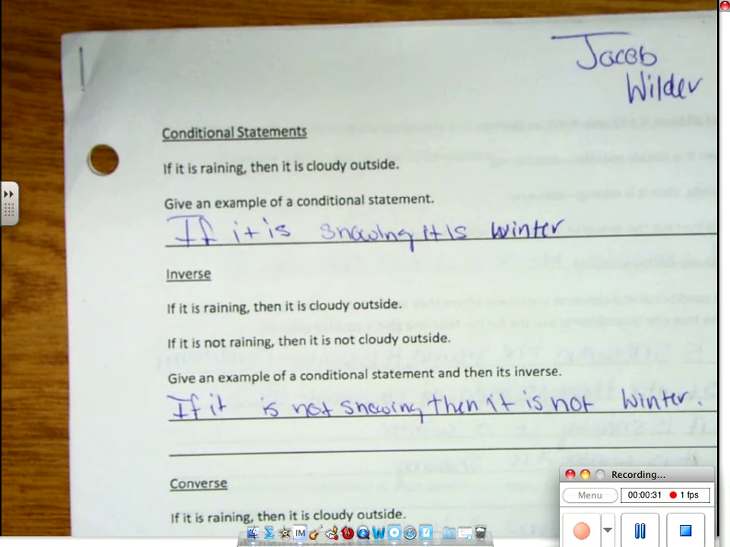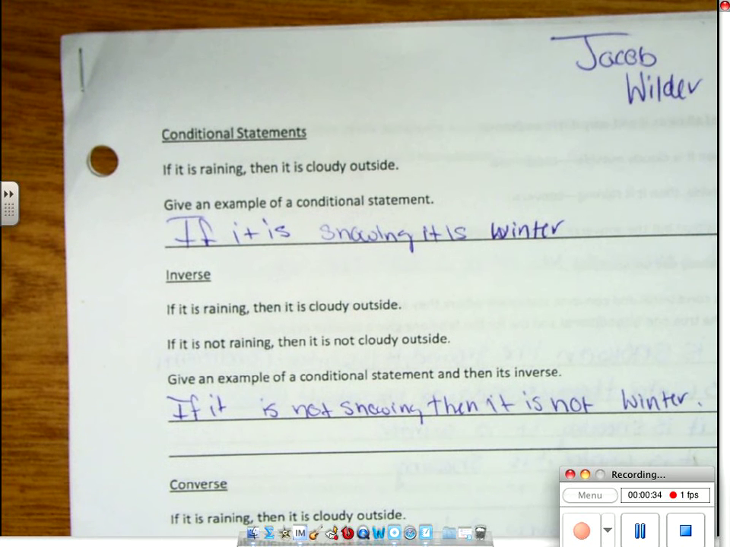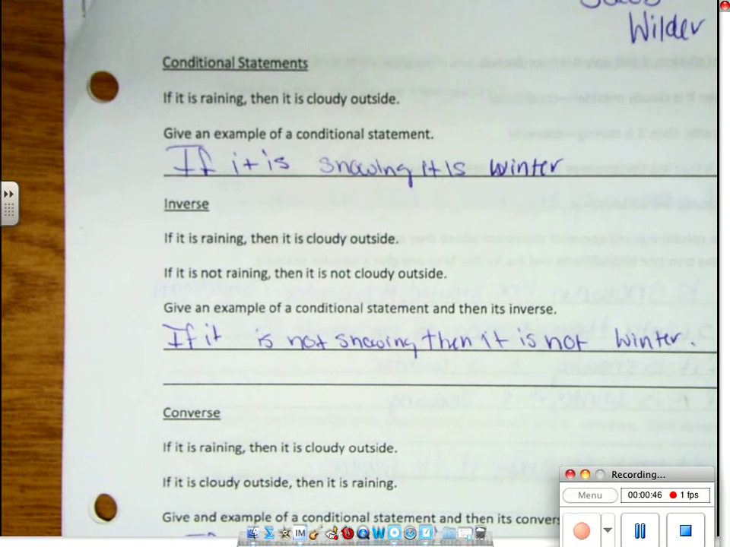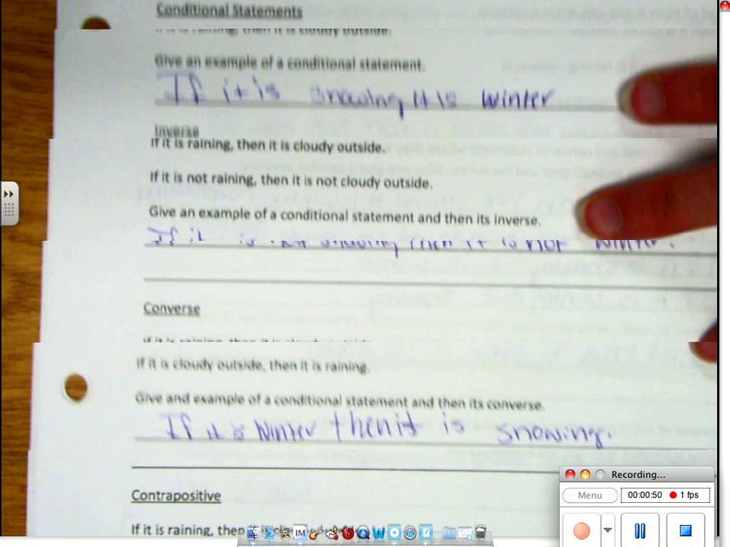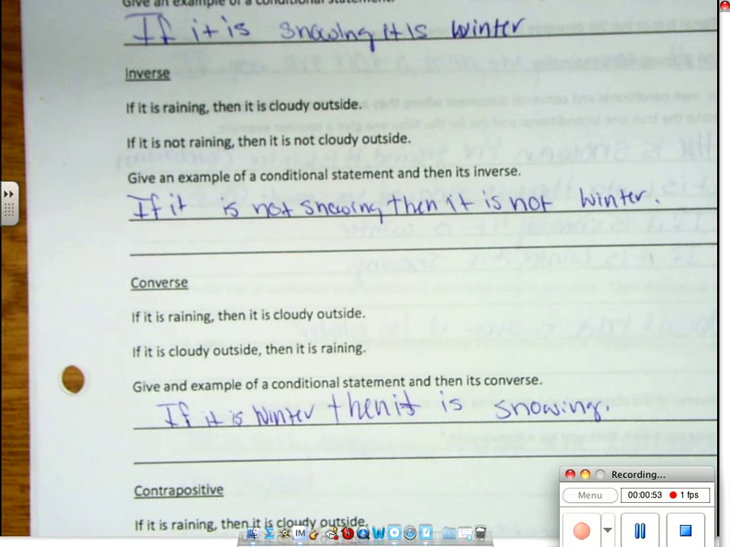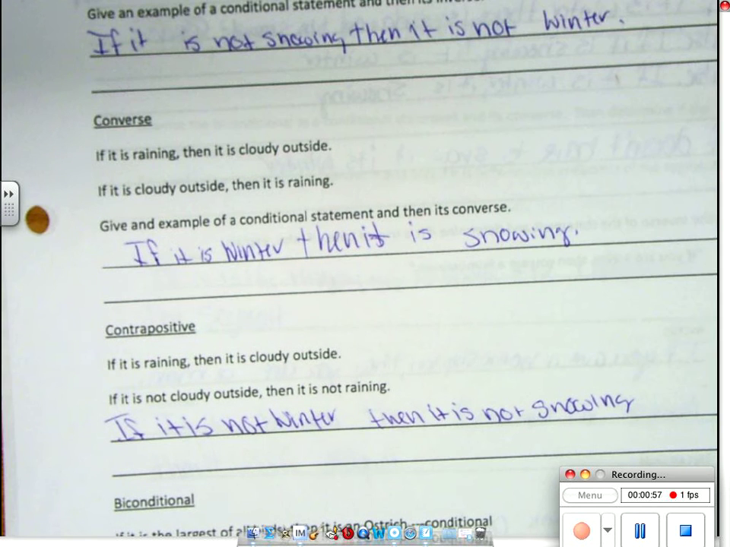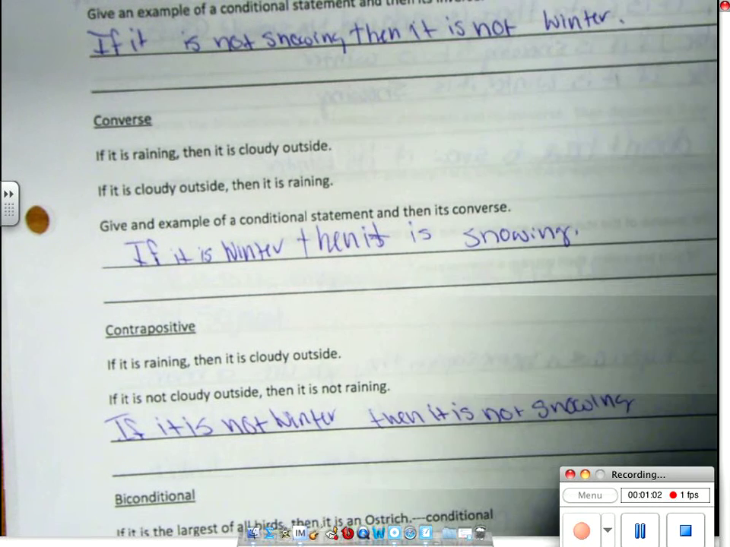If it is raining, then it is cloudy outside is your example of a conditional statement. And we have, if it is snowing, it is winter. Okay? Another example of a conditional statement. The inverse that we've got from this is if it is not snowing, then it is not winter. Okay? And our converse, if it is winter, then it is snowing. And our contrapositive, if it is not winter, then it is not snowing. Okay, very nice.